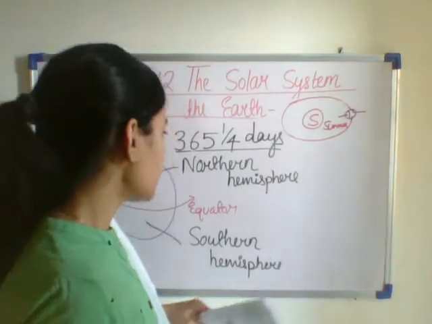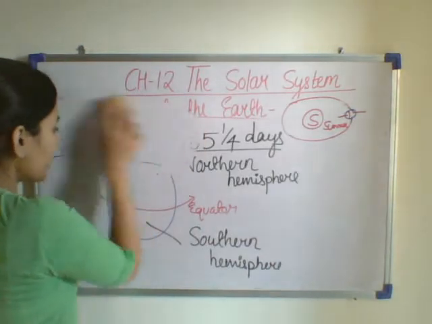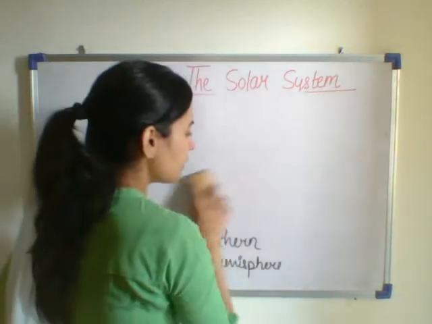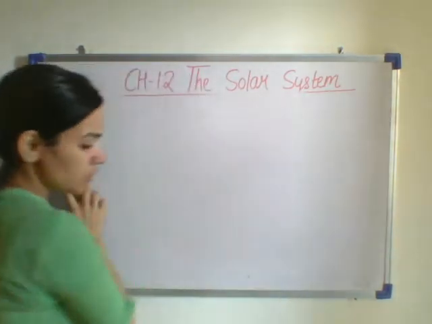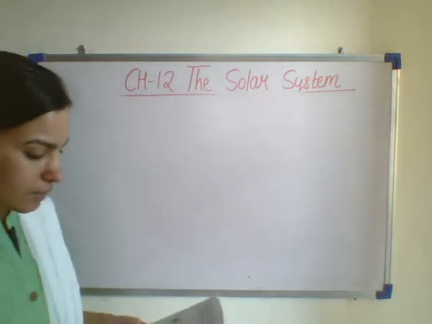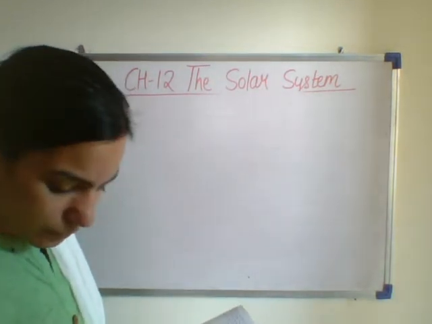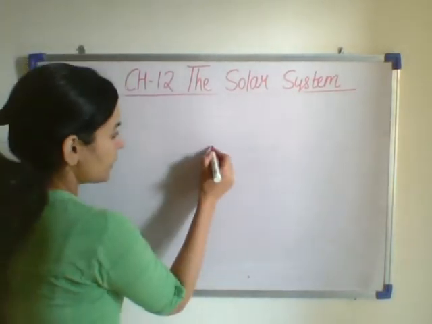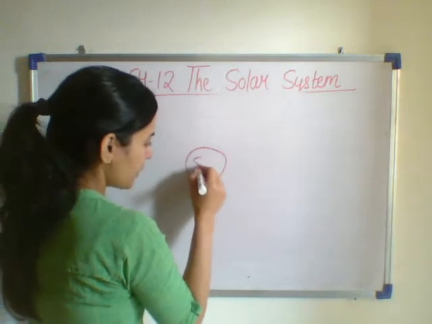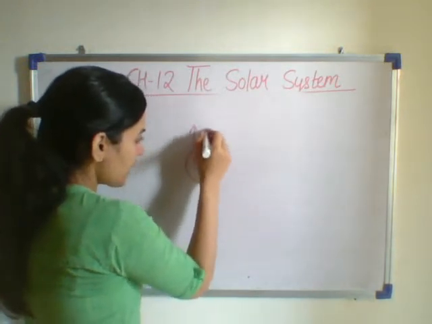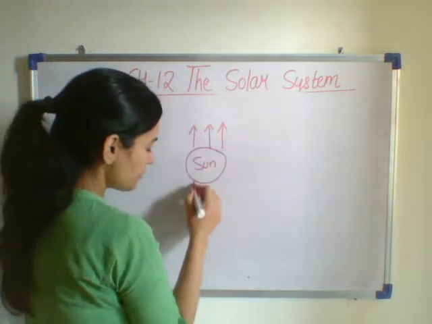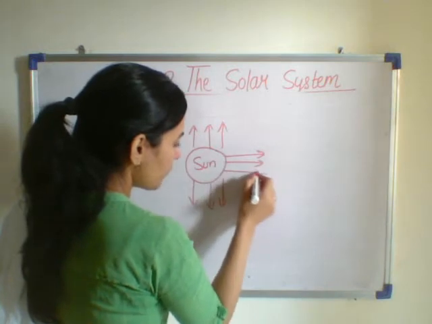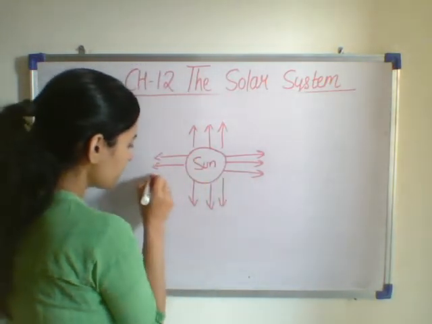So let us study it with the help of the diagram of revolution. What is revolution? When the earth moves in its own orbit around the sun, it is the revolution. Now in the center I will be drawing the sun. This is the sun. The sun rays are moving in all directions from the sun.